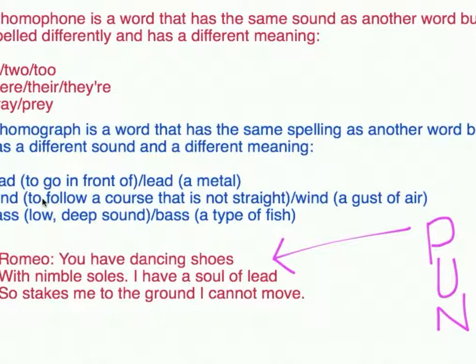Even though he's talking about the soles on his shoe, he's talking about his soul being unable to dance. So this is a play on words because Shakespeare is using the same sounding word, which is the homophone because they sound the same but have different meanings, to show that Romeo can't dance, not because he doesn't have the right shoes, but because he doesn't have the right soul in his body.